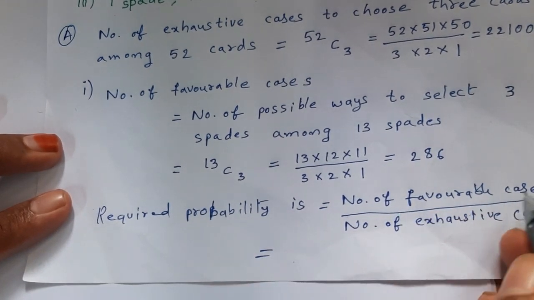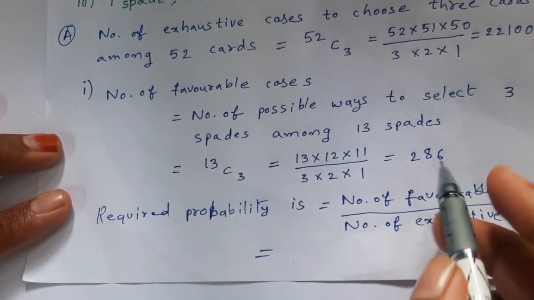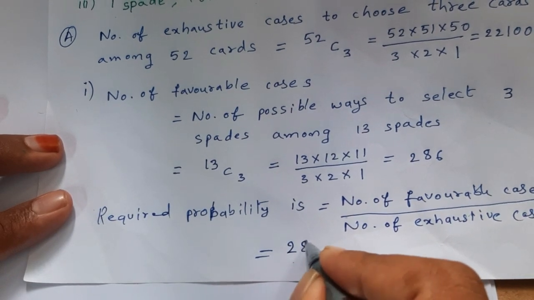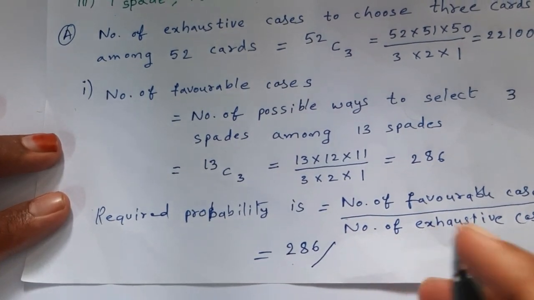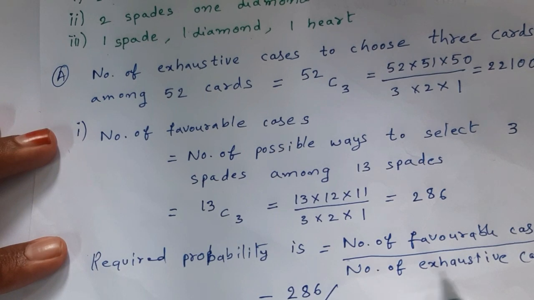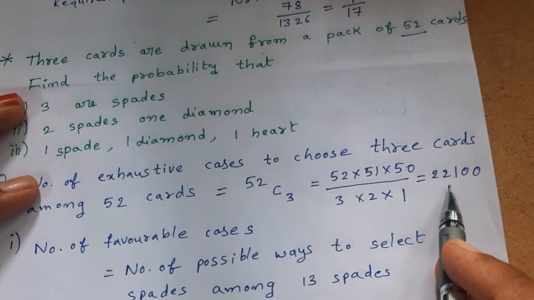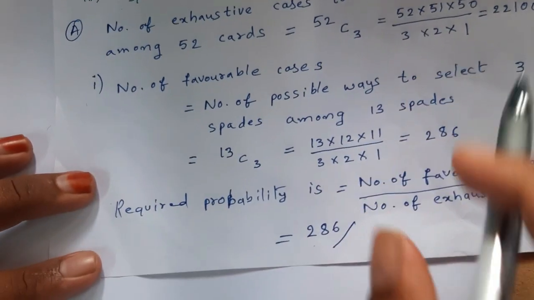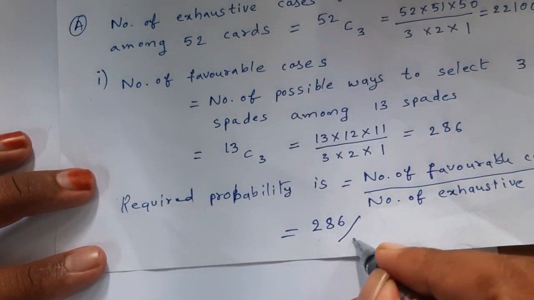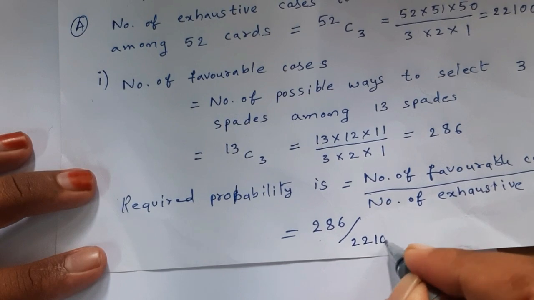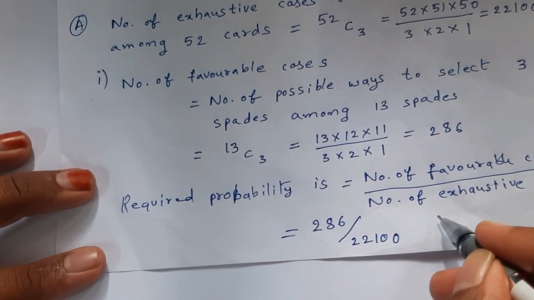Here the number of favorable cases is 286, divided by the number of exhaustive cases, which is 22,100.